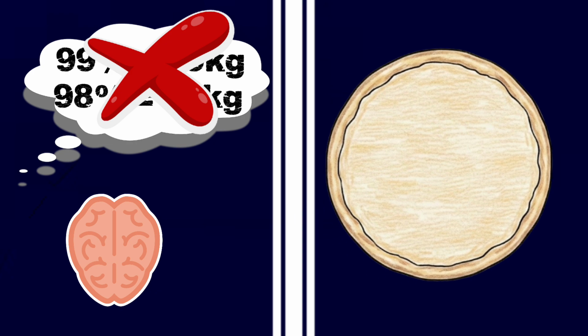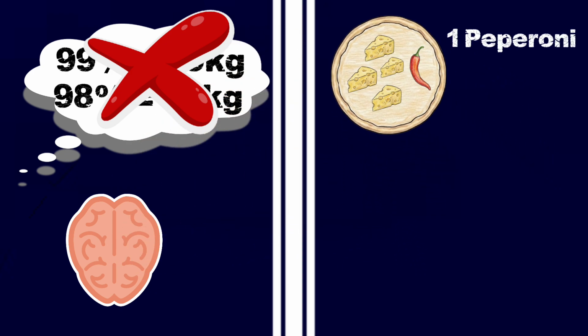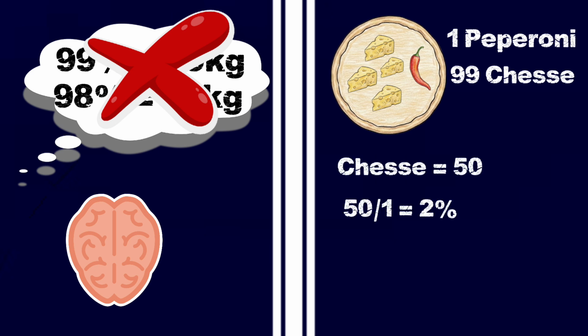Think of it like toppings on a pizza. If pepperoni covers 1% of your pizza and cheese covers 99%, and you want the pepperoni to cover 2% instead, you can't just add a tiny bit more pepperoni. You need to remove half the cheese so that the same amount of pepperoni now represents twice the proportion.